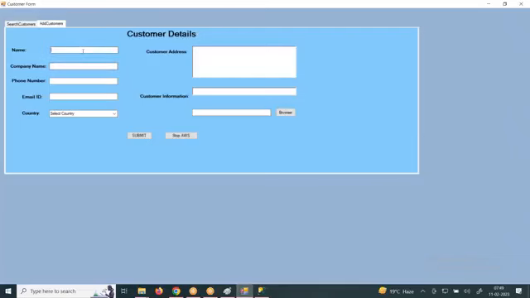Let us try. Now I'll enter the details. Dikshit, yes. Company name is Kelly. Phone number is 8877554433. Email ID is tixit@gmail.com. Which country he belongs to. This is what the Lambda function, the third one, I'll explain tomorrow. India. Customer name, okay, Dikshit is from Hyderabad. Customer information: Dikshit is an AWS student.